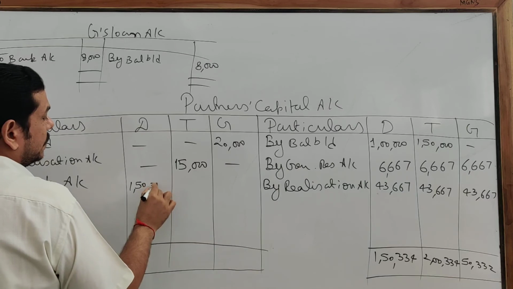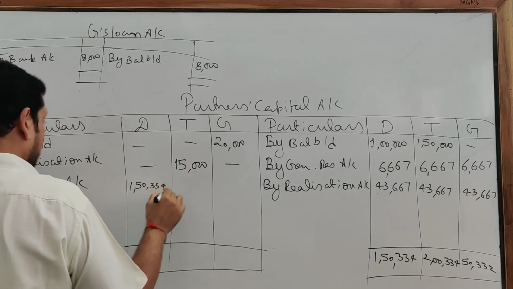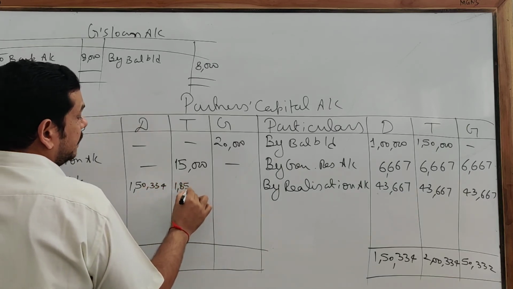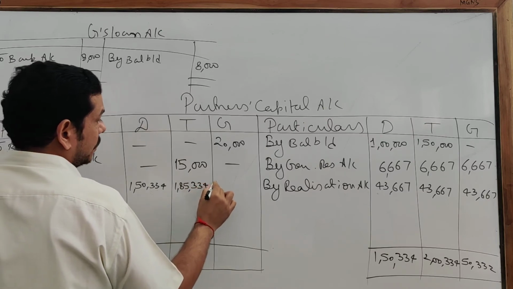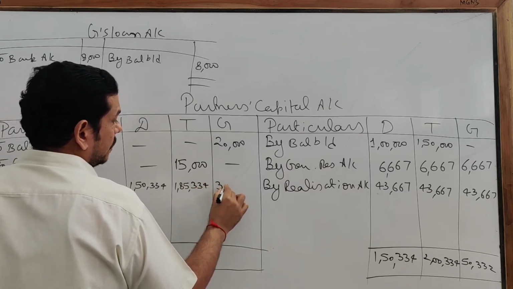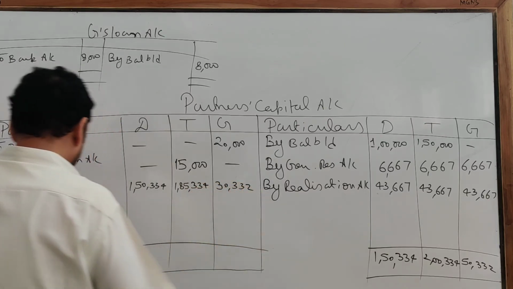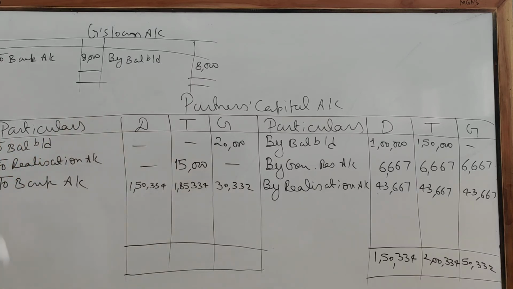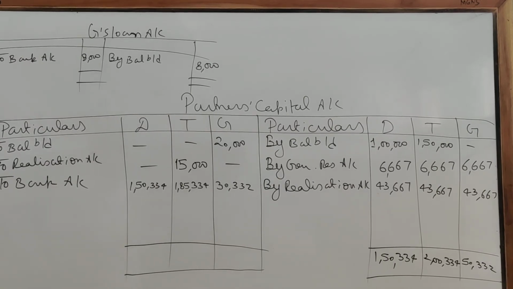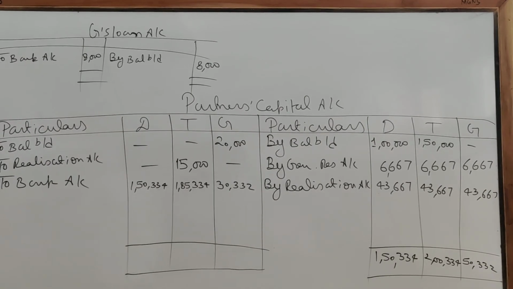1,50,334, 1,85,334, 30,332. Clear? Now the partners' capital account has been prepared. Now we are going to prepare the bank account in order to finally settle the dissolution activity.